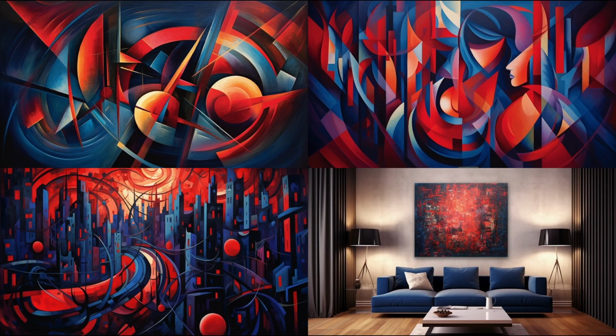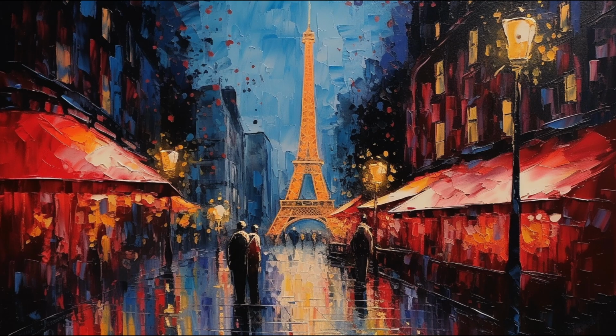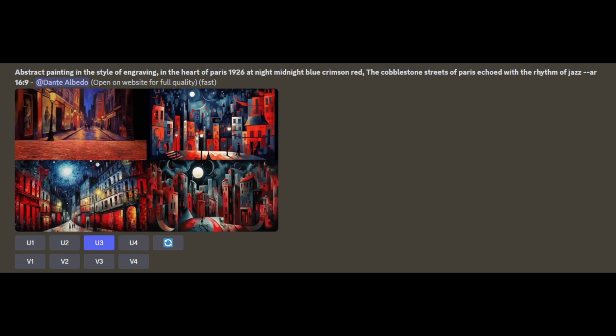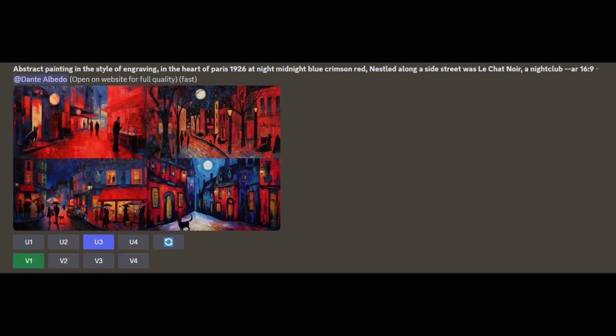Modifying gold to blue changed significantly and gave me a nice living room. I re-rolled a few times. I got a wonderfully classic image of Paris at night and another swirling image that served as a transition into the story. I then added phrases from the story to the end of that prompt to generate a variety of images. You can see how that works in this example. You can re-roll and try variations until you find images that you like.